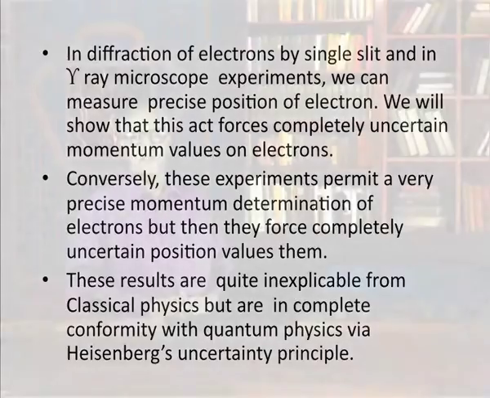So, essentially I am saying that the experiments which we now consider, and these are the diffraction of electron experiments and gamma ray microscope experiments, we will try to see how they are consistent with Heisenberg's uncertainty principle.